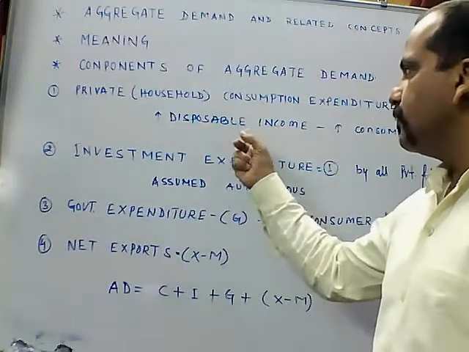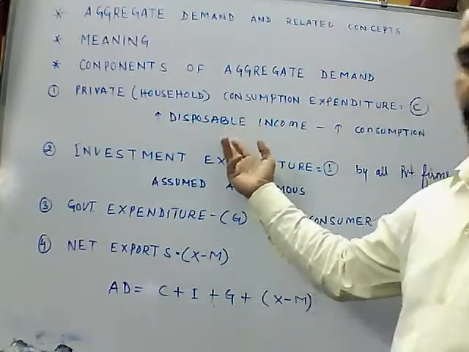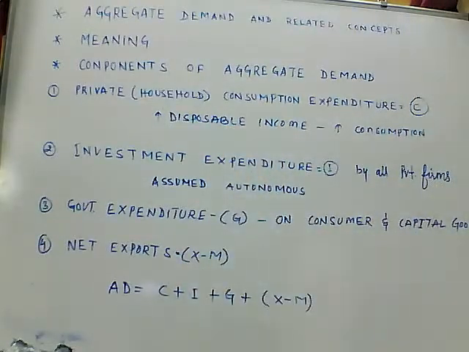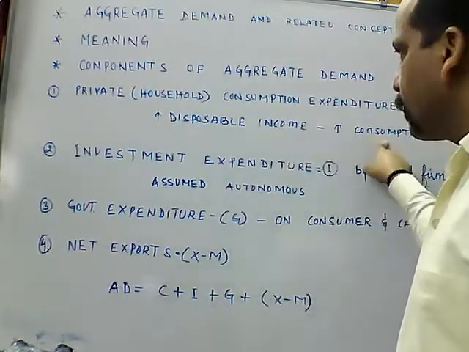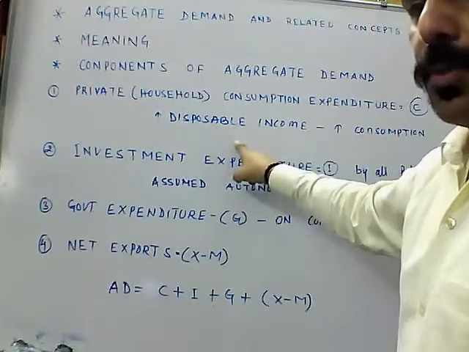Out of this, this is the base for consumption. Disposable income determines the consumption level.